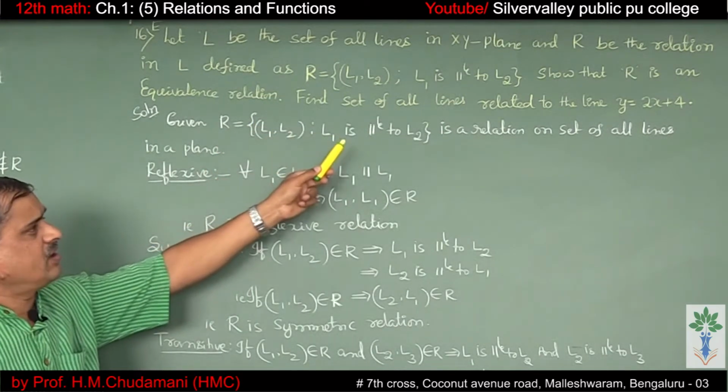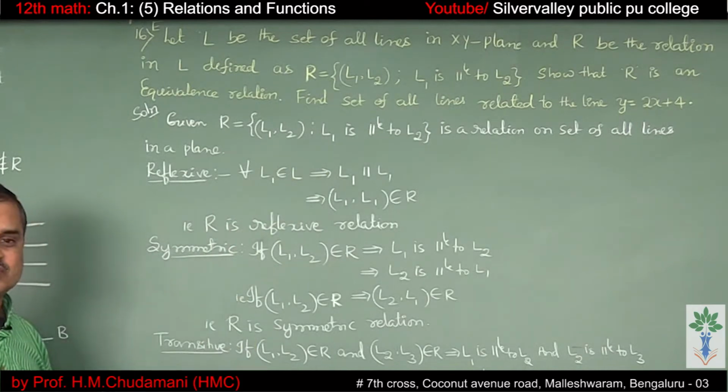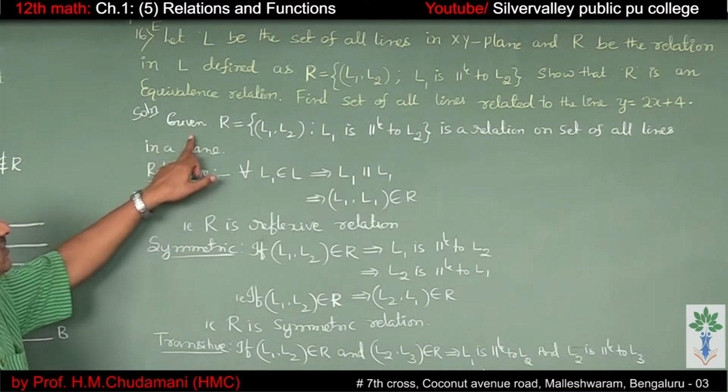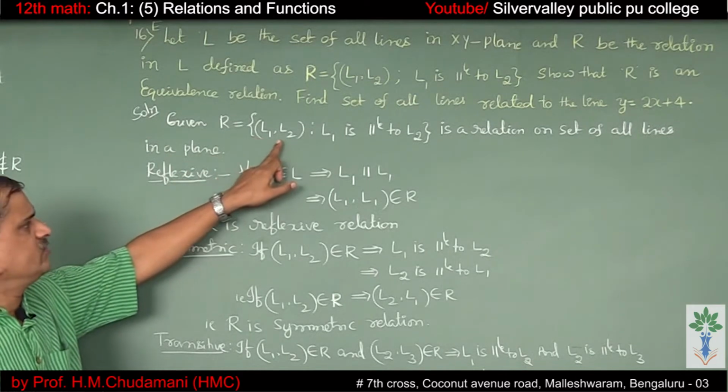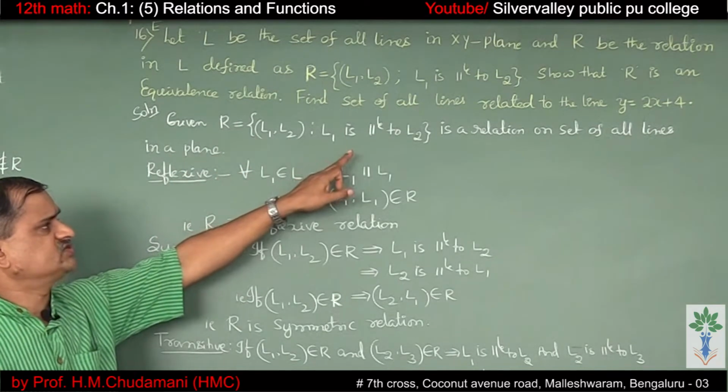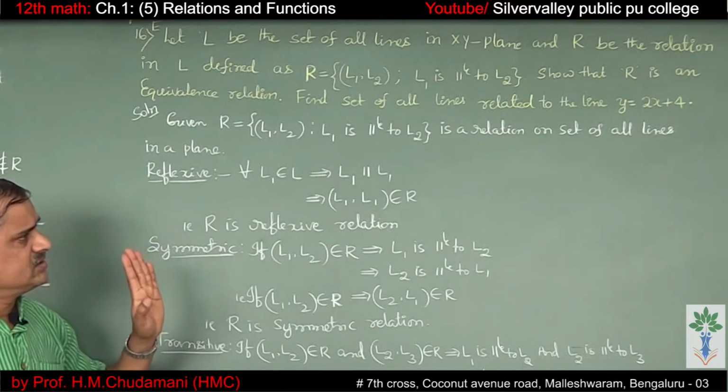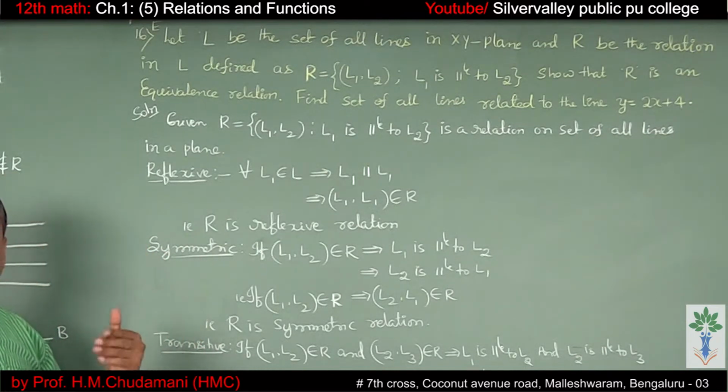Also, find the set of all lines related to the line y is equal to 2x plus 4. Given R is equal to L1 comma L2, where L1 is parallel to L2, is a relation on the set of all lines on the XY plane.